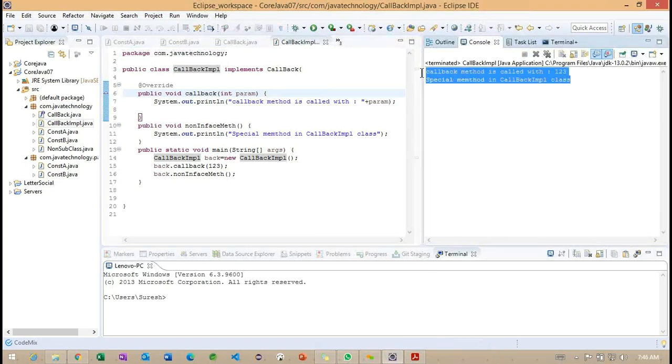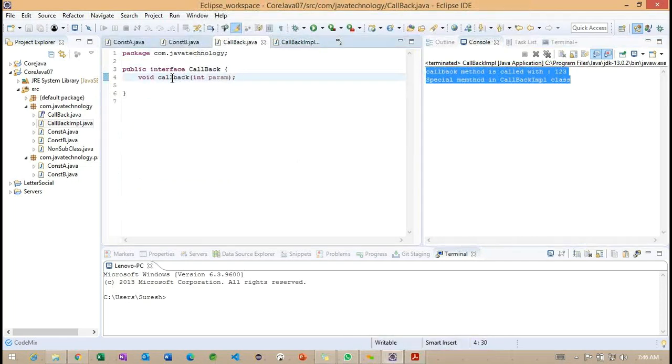Observe the two methods which are executing here. Getting the point? So this is the way we can access. Basically, in the particular interface, we are going to define the methods, and those defined methods we are going to implement in the specific classes here.